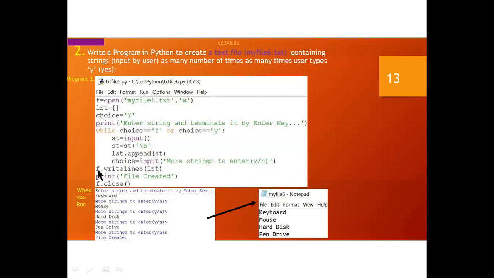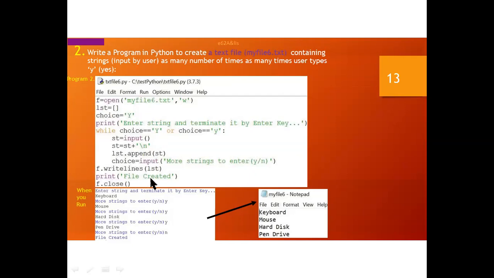Now it will work as a f. What is f? f dot writelines. What is the use of writelines? f dot writelines means it will write whatever is input in this lst. It will write in this file object in your file. This is a file which is created in this object and it will store in it.